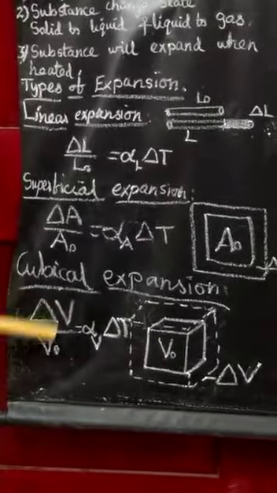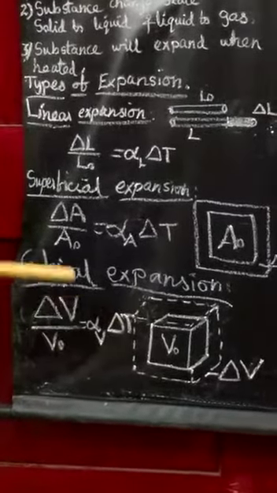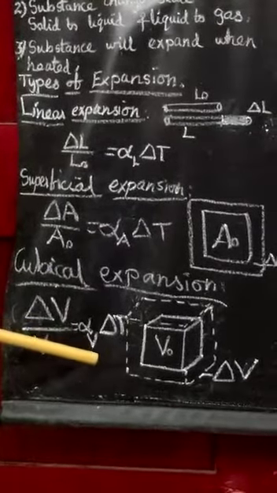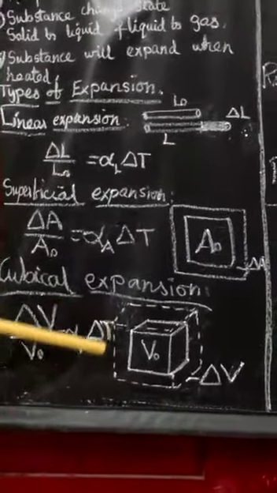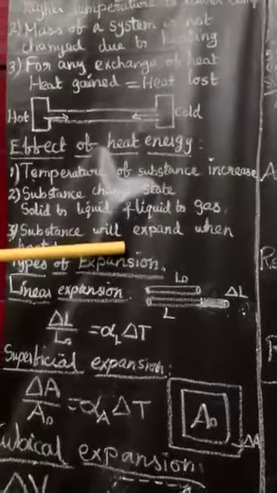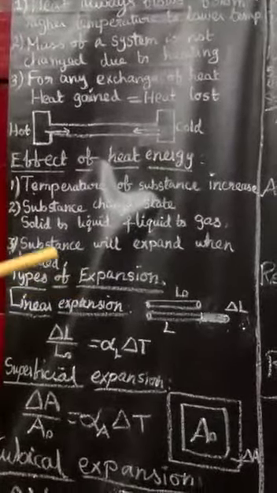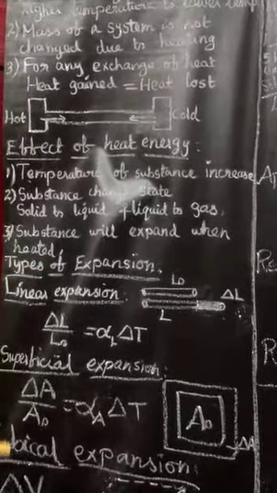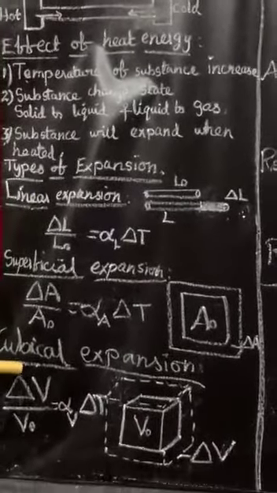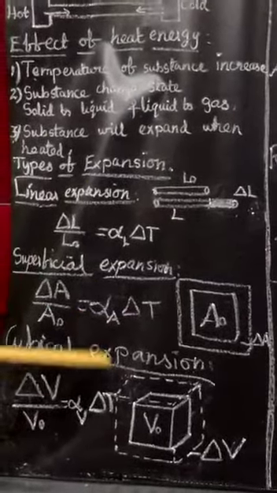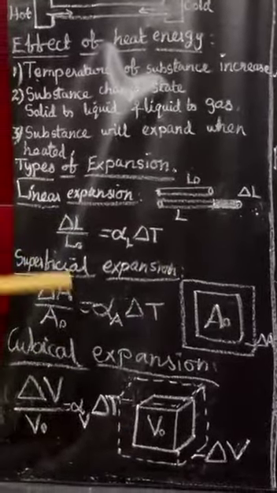So del V by V0 is equal to alpha V into del T. Del V means volume change, V0 is the initial volume, alpha V is the coefficient of volume, and del T is a small change in temperature. So what are the effects of heat energy? One effect is that the substance will be heated and expand due to heat energy. So what types of expansion are there? There are three types: linear, superficial and cubical. Linear means length expansion, superficial means area expansion, cubical means volume expansion. So three types of expansions here.